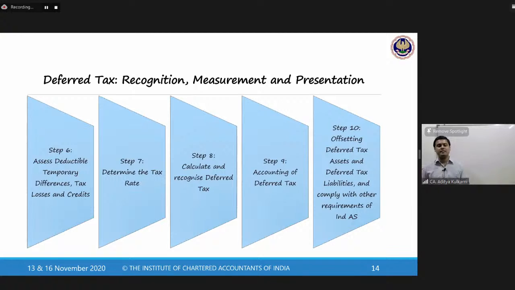If it is a statement of changes in equity item, it will go in the statement of changes in equity. So accounting deals with that. And can you offset DTAs and DTLs, and other requirements means disclosures. So this is step number 10.